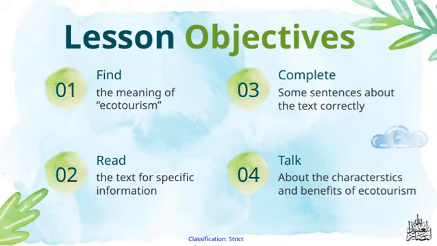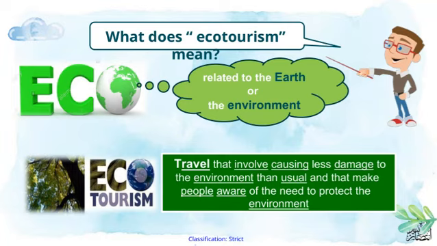By choosing ecotourism, travelers can enjoy unique wildlife and landscapes while helping to protect these resources for future generations. It also promotes local culture and supports community development. Overall, ecotourism offers a way to explore the world thoughtfully and responsibly, making a positive difference both for the environment and local communities.